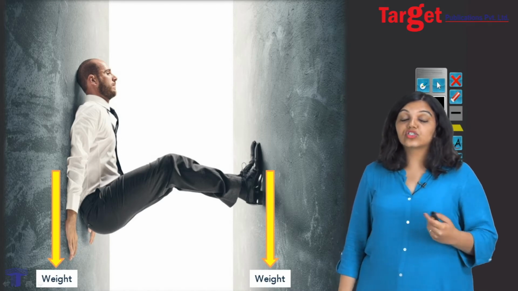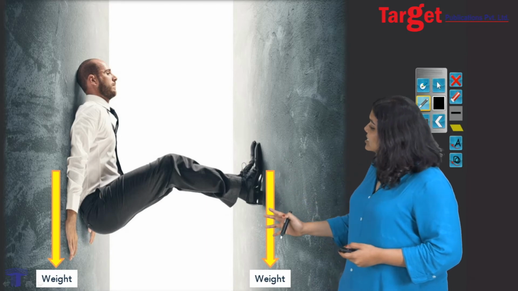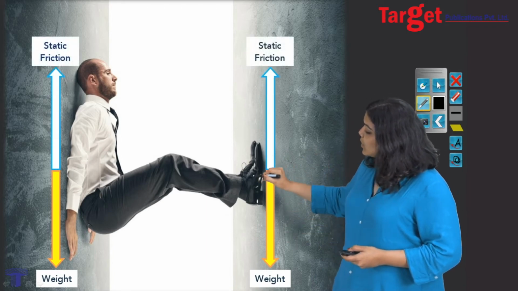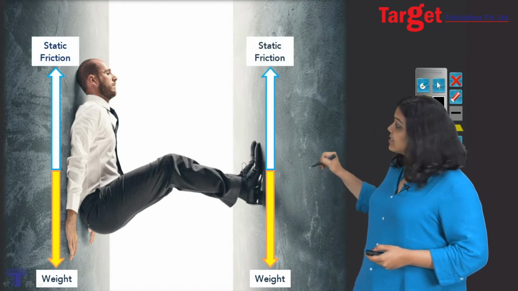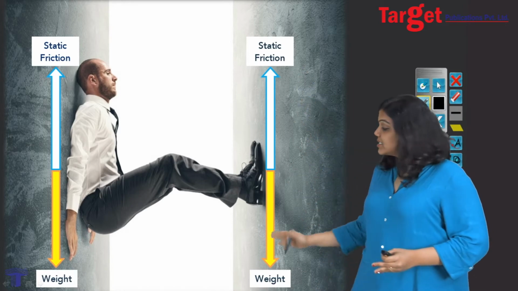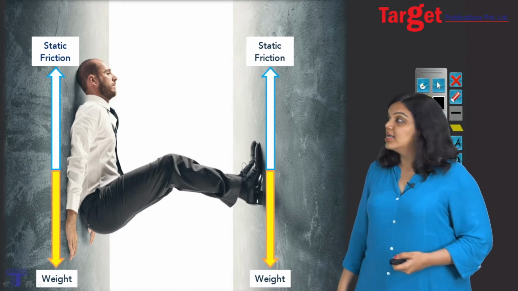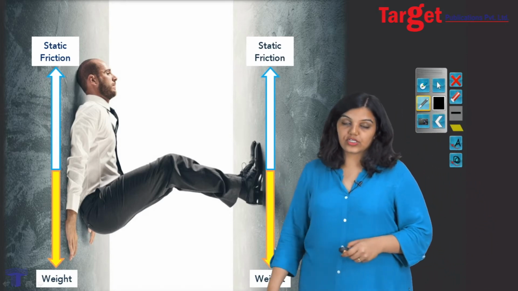And we know static friction is an opposing force, and therefore what keeps you stationary is the fact that static friction is acting between you and the surface of contact, that is the wall, and it's acting in the upward direction to equally compensate for your weight acting in the downward direction, and this helps you be stationary. So this is also an example of static friction.